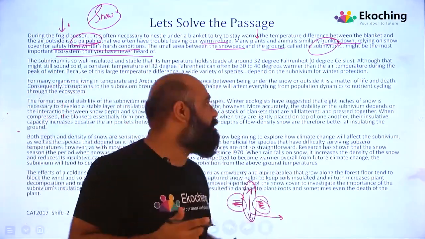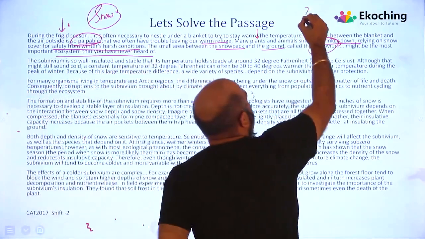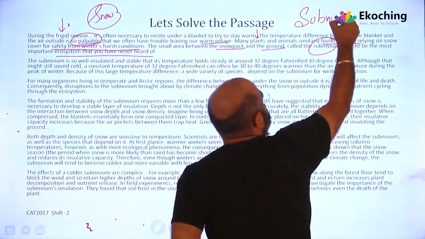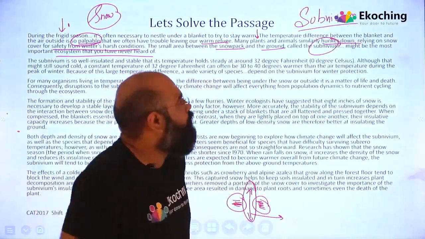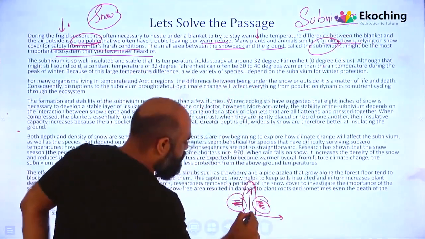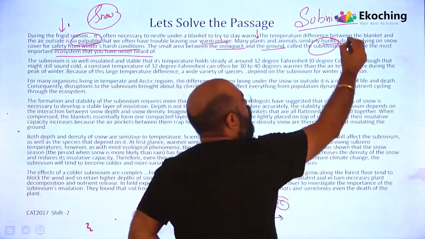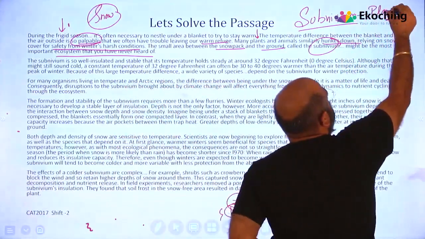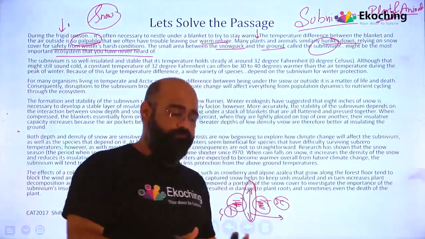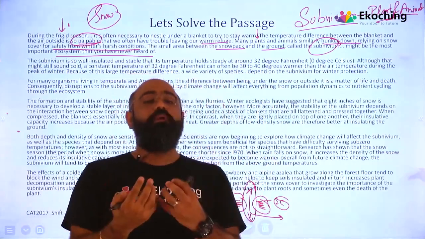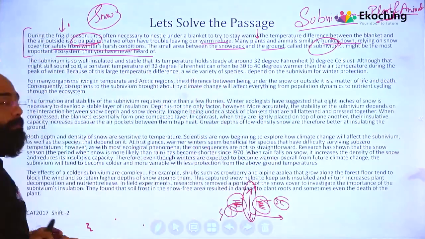So if I talk about the first paragraph, the author is telling us what exactly the subnivium is, which we might not have heard of. This is the space between the ground and the snow cover, and it's very important for many plants and animals together. They have taken the analogy of the blanket, when we take refuge in the blanket, right? So that's paragraph number 1.